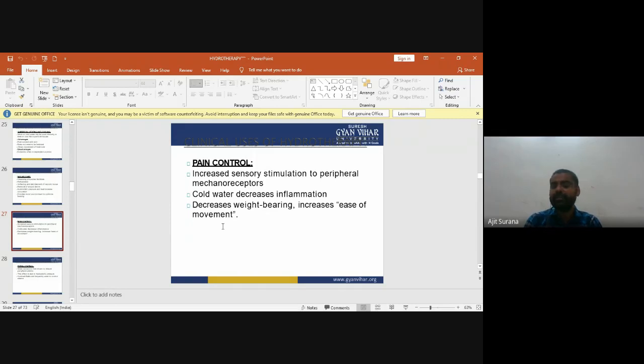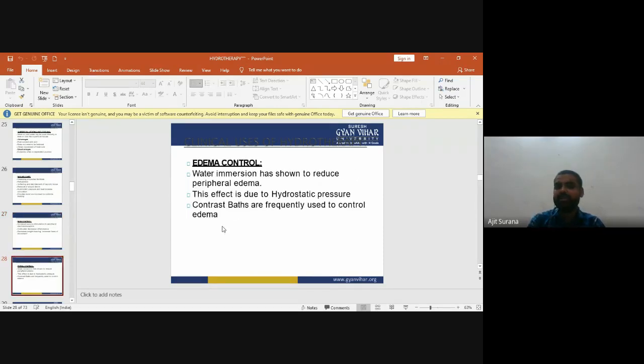That's why cold water decreases the inflammation, decreases weight bearing, and increases ease of movement. Now these are the clinical uses of hydrotherapy in pain control. Next, a clinical use of hydrotherapy is in edema. They are used in edema control.